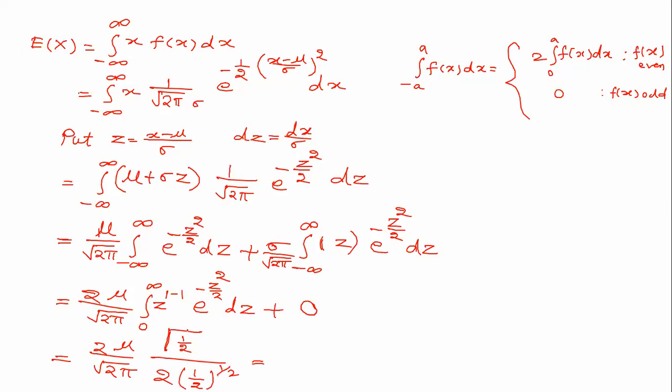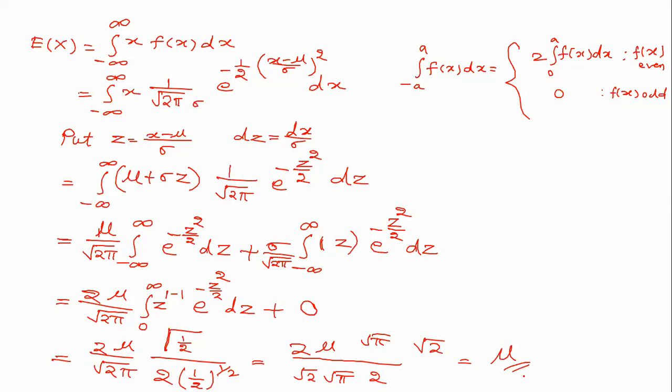And we know gamma half is root pi. So this is 2 into mu into root pi divided by root 2 into root pi into 2, and this is root 2. So this must be equal to mu. You can simplify, you will find that the answer is mu.